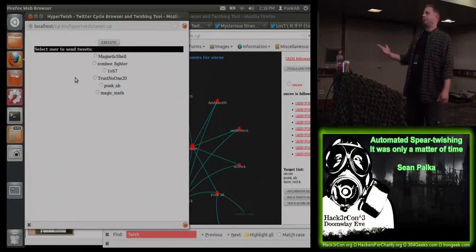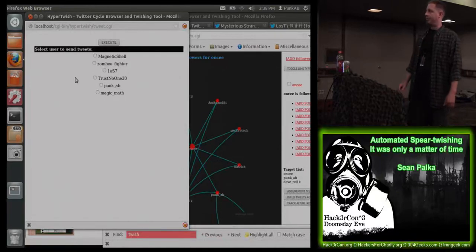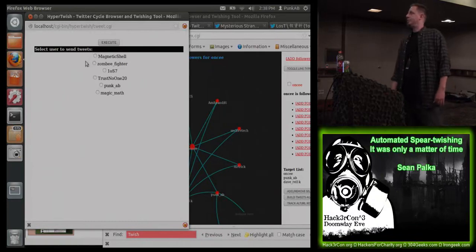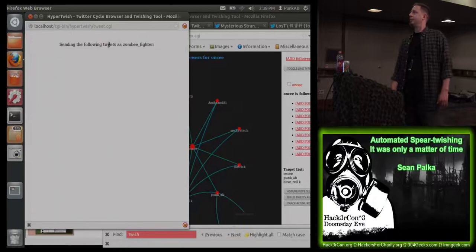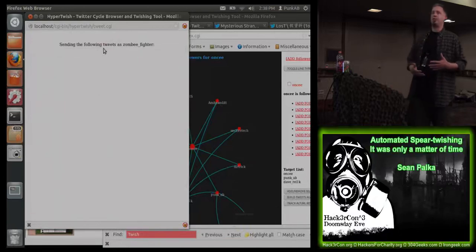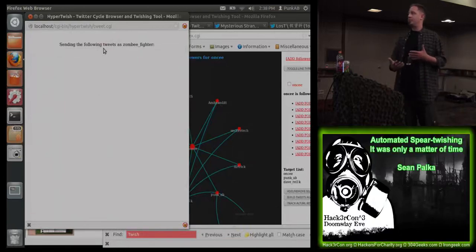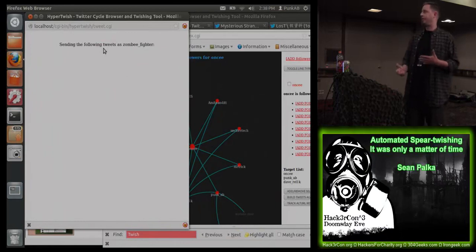So these are a couple bogus accounts that I've set up. Not really using them to attack anyone, but I've also got my normal Twitter account in there as well. So since it's HackerCon, we'll use Zombie Fighter to send things out as. So now it goes through and it uses Twidge to actually post the tweet to the internet.